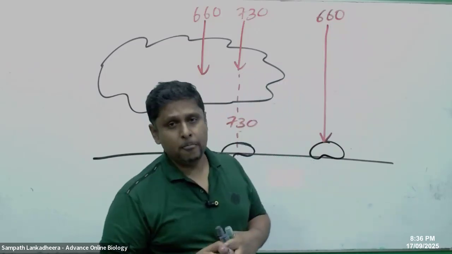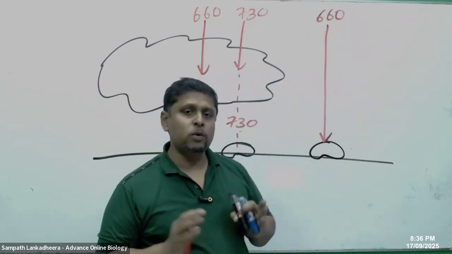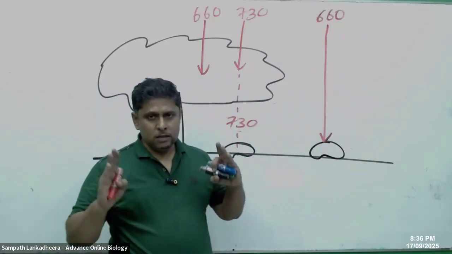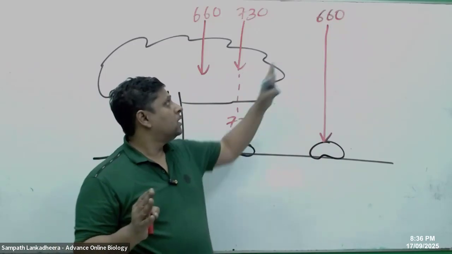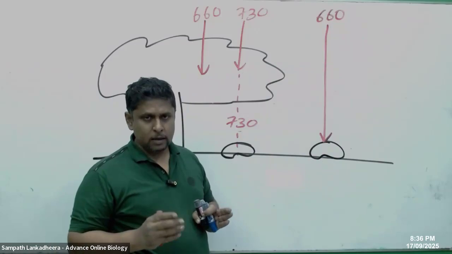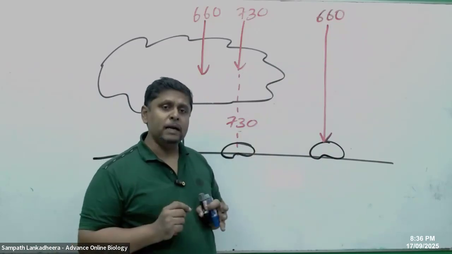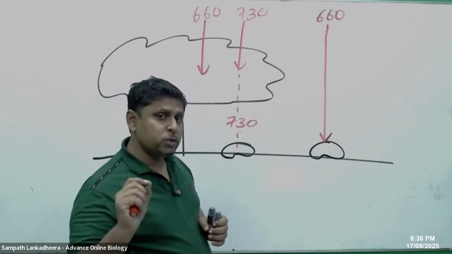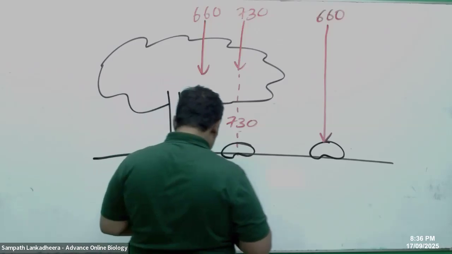Then they germinate. So when we talk about seeds, seed germination is controlled by red light, and far red light inhibits it. And you also have to keep in mind that it is not only seed germination, but also the hypocotyl elongation.